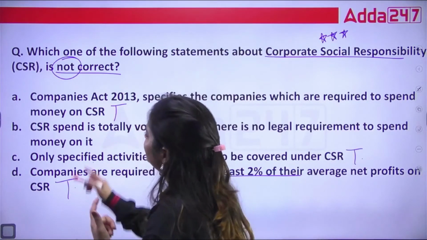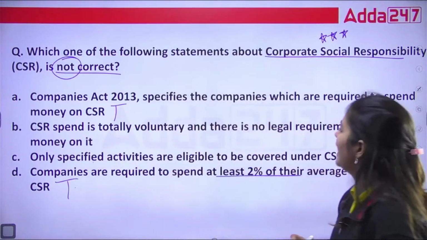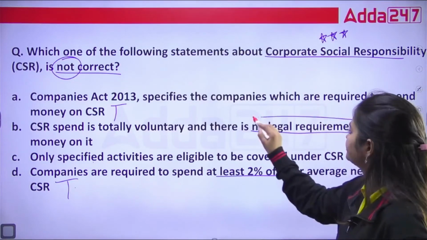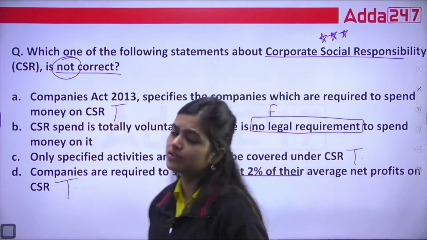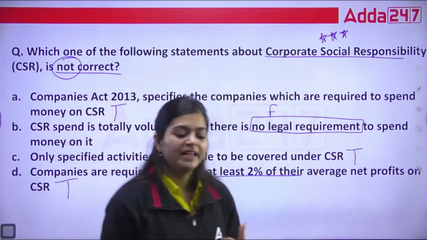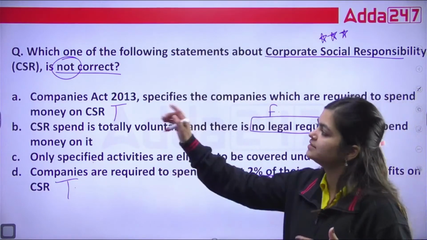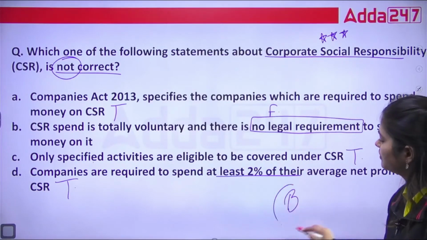Now let's read option B. CSR spend is totally voluntary and there is no legal requirement. This is totally false. There is a legal requirement. As per the Companies Act 2013, if your company is earning above that threshold limit, you need to follow CSR. So the correct answer to this question is option B.